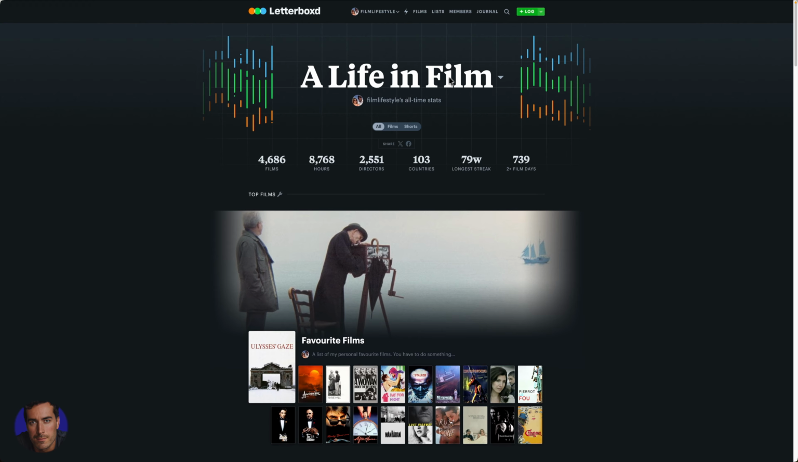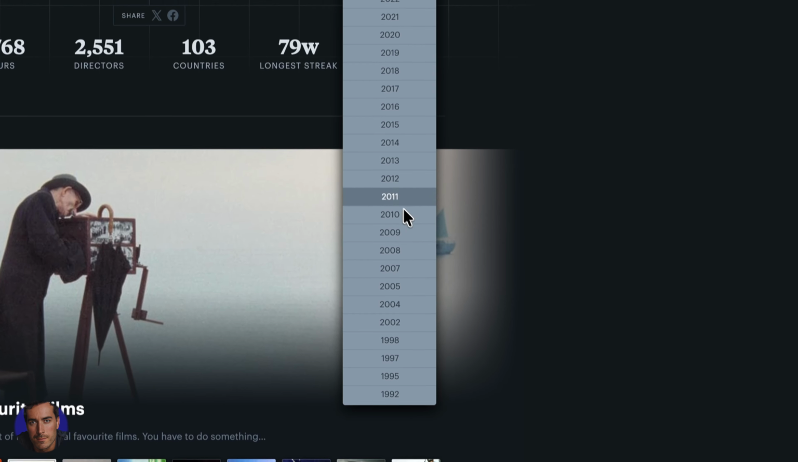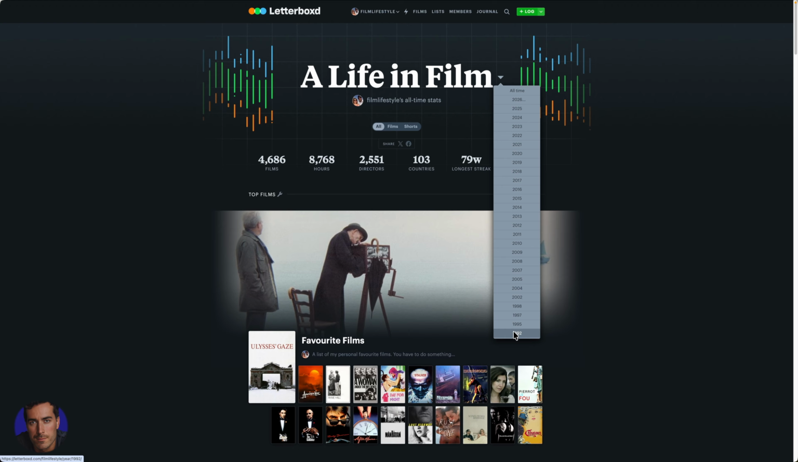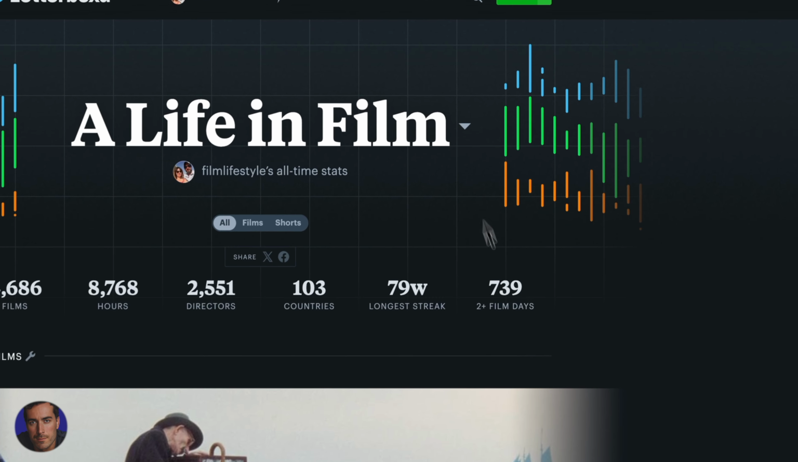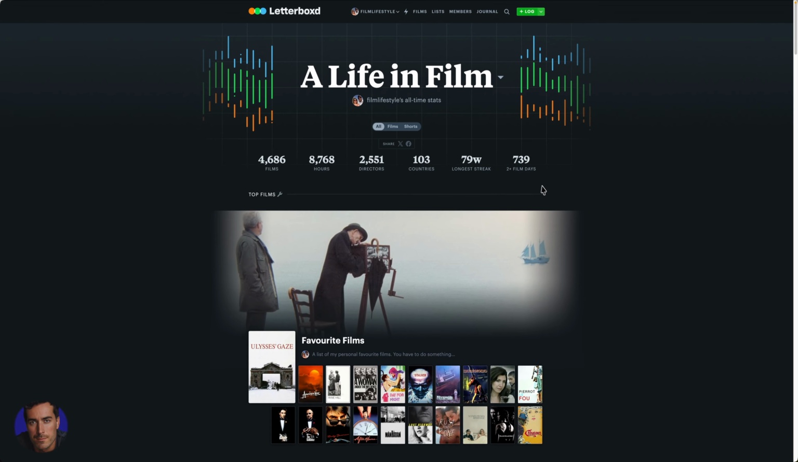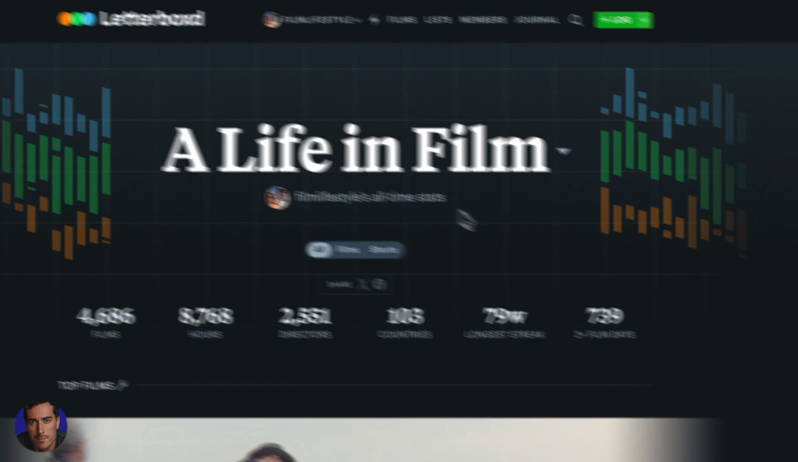Now this is a life in film, so this is everything I've tracked on Letterboxd. If you hit the drop down, you can click a specific year right here. So these are actual years that you tracked things in on Letterboxd, so not actually the years of the films themselves. So you can see all of your years that you've been watching films, essentially. By default, this will be the all-time stats, as you can see right here.